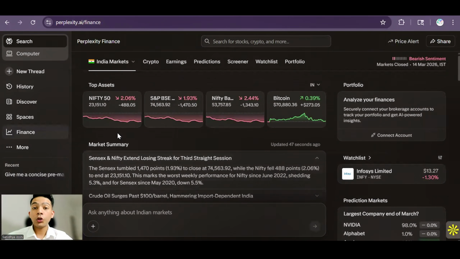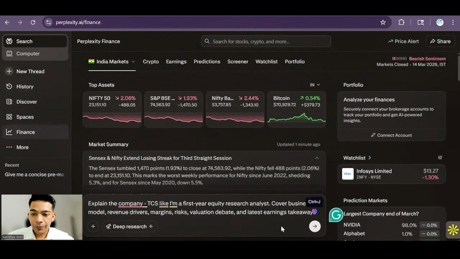Now let's jump on to use case number 2. For example, in the pre-market brief that you got, you really like a particular company, but you don't know enough about it. So how are you going to do deep research about that particular company? I've just pasted a prompt over here that explains the company thesis: I'm a first year equity research analyst, cover business model, revenue drivers, margin, risk, and all those things. You can find this prompt again in the description, and you just need to click on it.